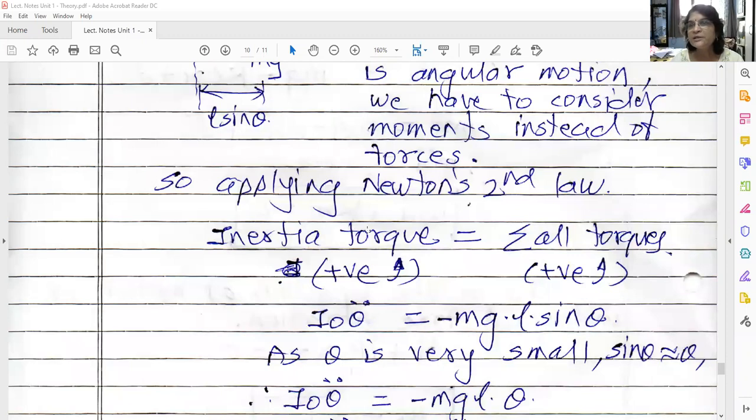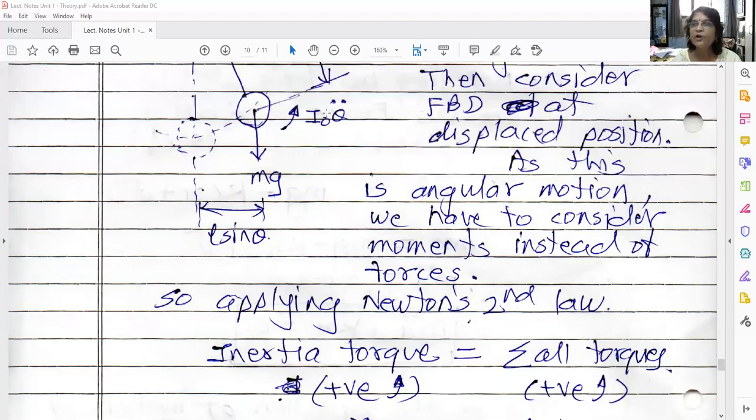Inertia torque is equal to the summation of all the torques. Now here, as it is an angular motion, the force term is replaced by torque or moment. So again I have to consider the direction. Here I am assuming anti-clockwise positive. Usually the direction of inertia torque or inertia force, we assume positive.